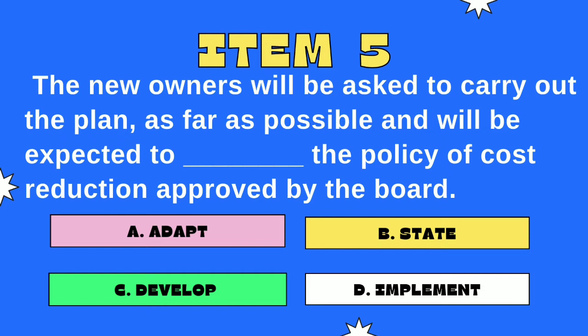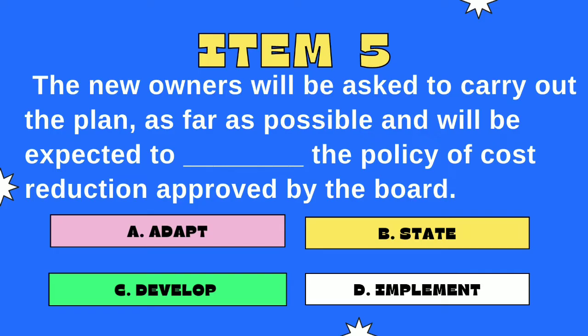Item 5. The new owners will be asked to carry out the plan as far as possible and will be expected to dash the policy of cost reduction approved by the board. The answer options are A. Adapt, B. State, C. Develop, and D. Implement.